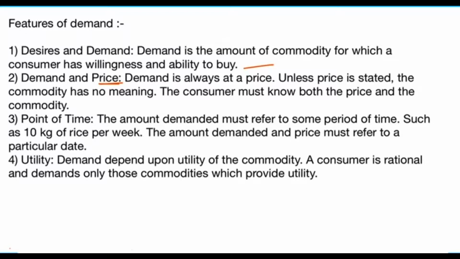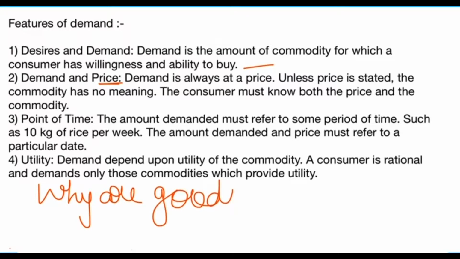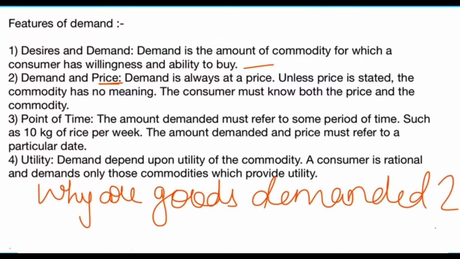I need to discuss one more small topic: why are goods demanded? Why do we demand a good? The answer is, goods are demanded because they have the capacity to satisfy human wants.